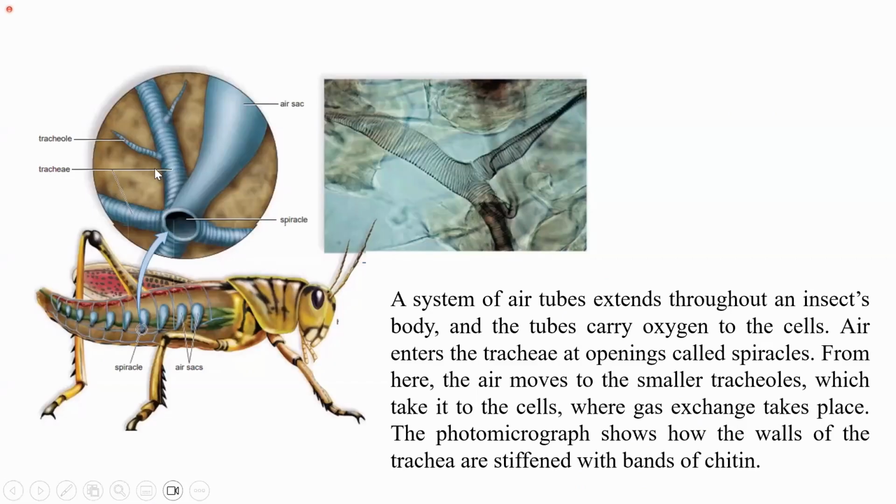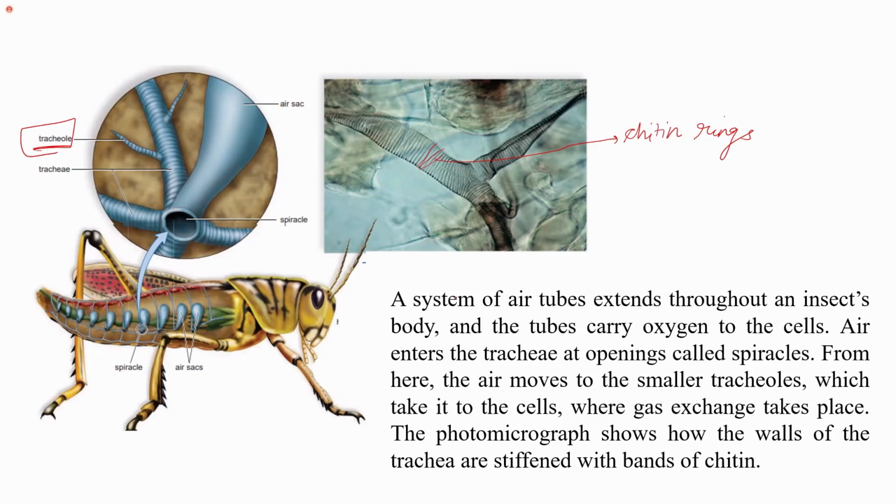So the trachea, which is the windpipe, is supported by the chitin. You can see in this figure that these lines are the chitin rings that support the trachea. This photomicrograph shows the chitin rings. This is the trachea, which is further subdivided into the tracheoles that penetrate into the cells.